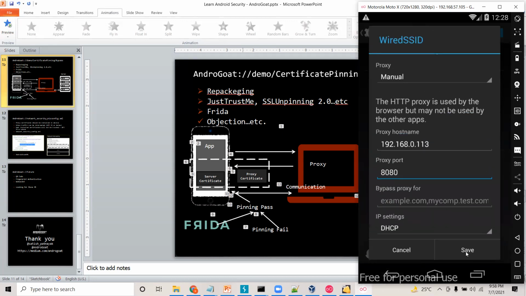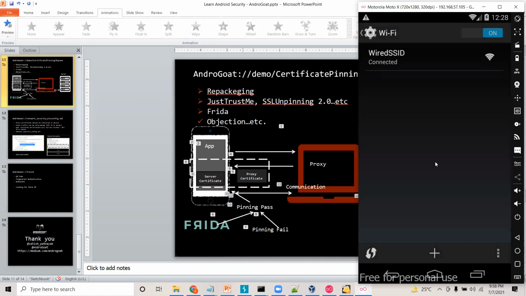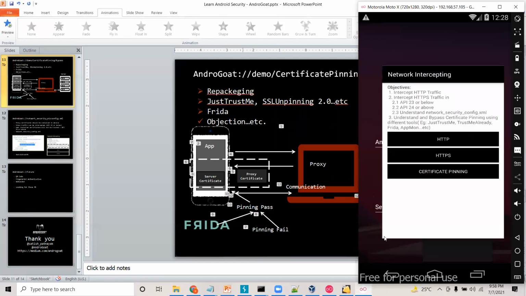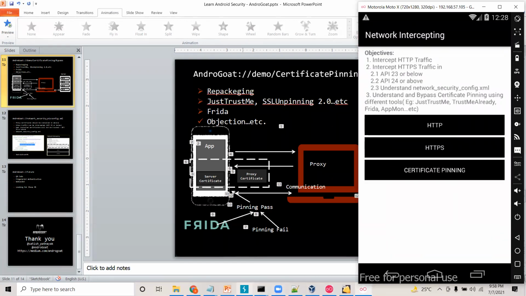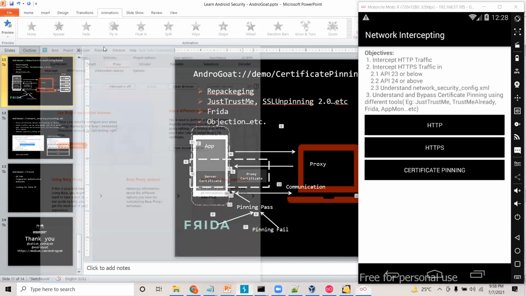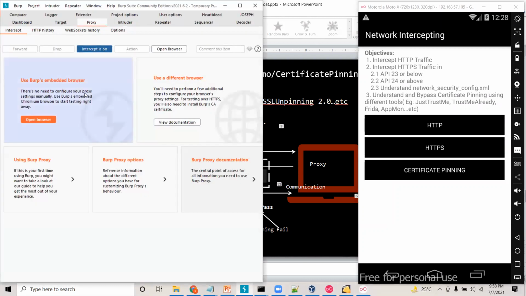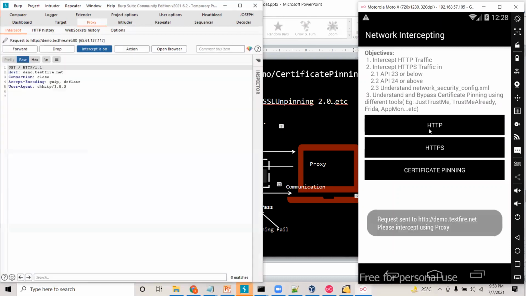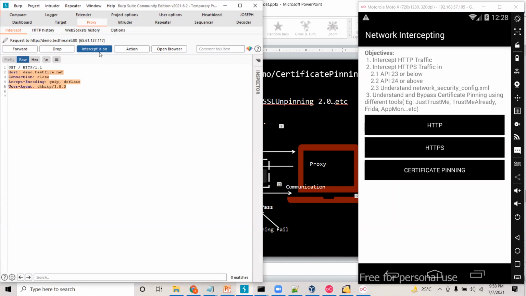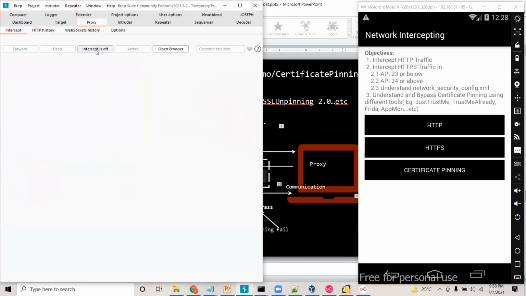So click on save. Now I have configured the proxy in the mobile device. So I need to open my Android application and check if the proxy is properly configured. You can see on the left hand side I have Burp Suite and on the right hand side the device. When I click on this, yes, I can intercept the traffic from the mobile application. It means the proxy is configured properly.